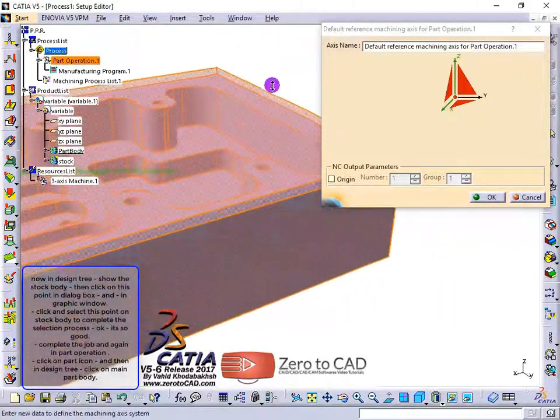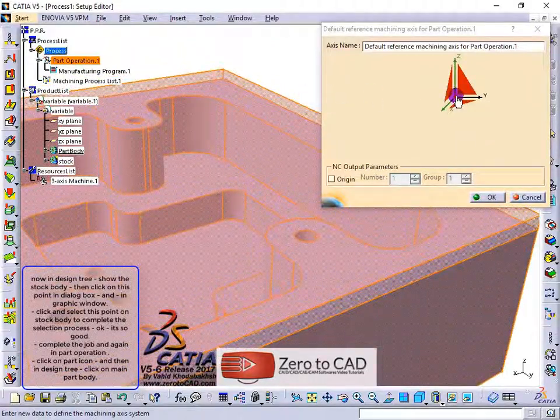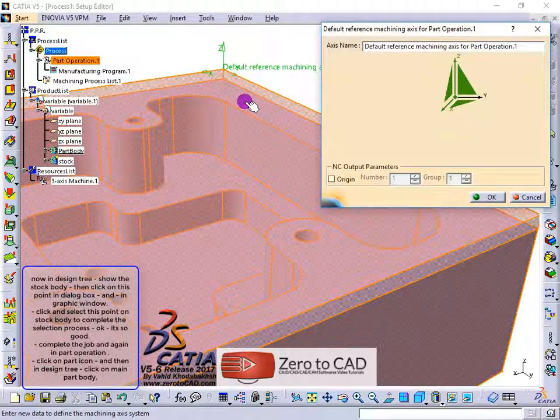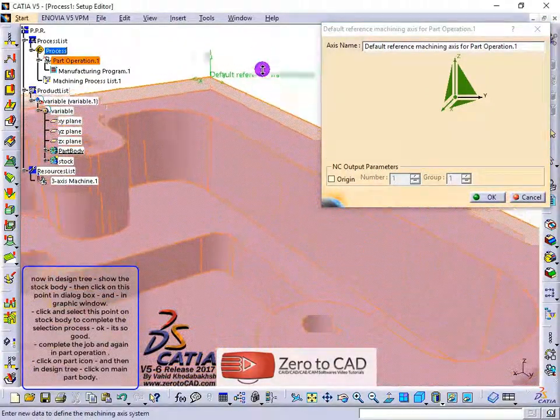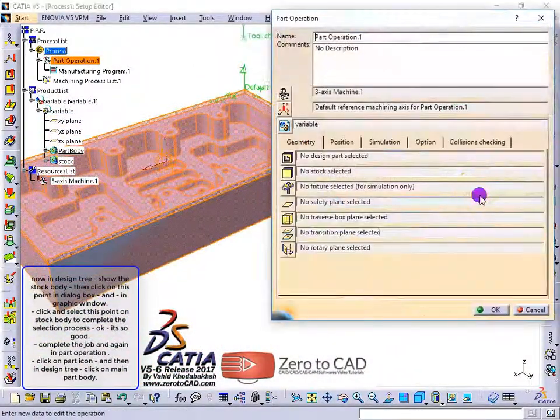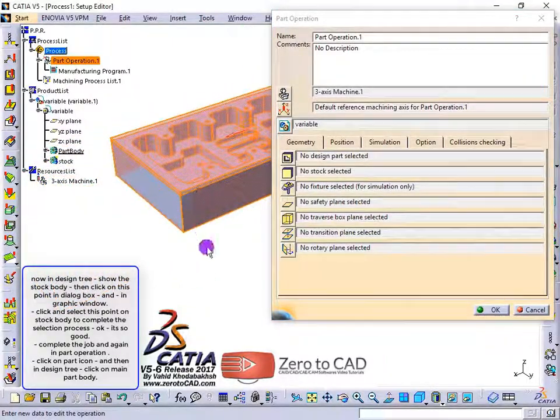Now in Design Tree, show the stock body. Then click on this point in the dialog box, and in the graphic window, click and select this point on the stock body to complete the selection process. Okay, it's so good. Complete the job and again in Part Operation.